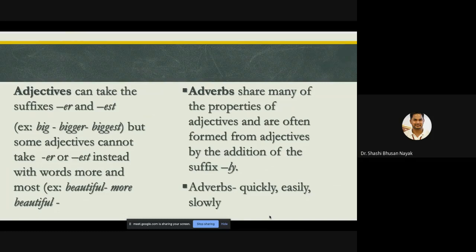Instead, they take the words more and most, like beautiful, more beautiful, most beautiful. In the case of adverbs, adverbs share many of the properties of adjectives and are often formed from adjectives by the addition of the suffix ly. Quick becomes quickly, easy becomes easily, slow becomes slowly.